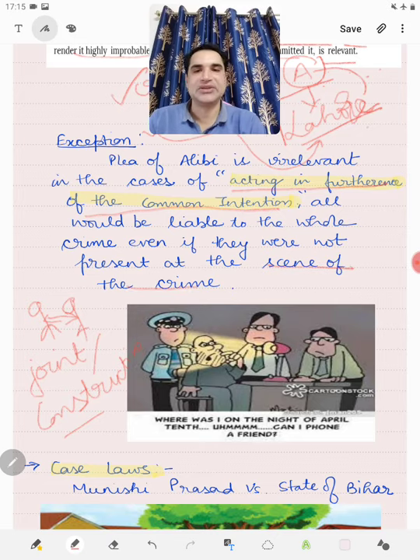So even if a person who is committing the crime is being assisted by another person who is directing him sitting at a faraway place, then the person who is directing him cannot take the plea of alibi and say that as I was not present at the scene of crime, as the crime was happening at Calcutta, but I was at Lahore, and therefore I cannot be prosecuted for it. But if the fact is shown that he was directing the criminal sitting at Lahore through his mobile phone, then it becomes relevant because they were acting in furtherance of their common intention.